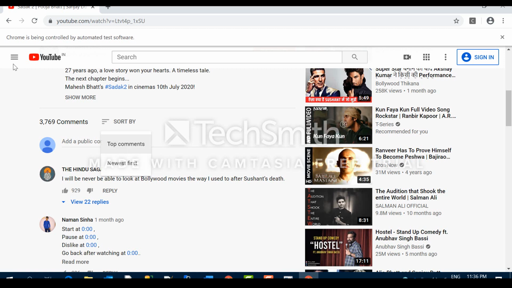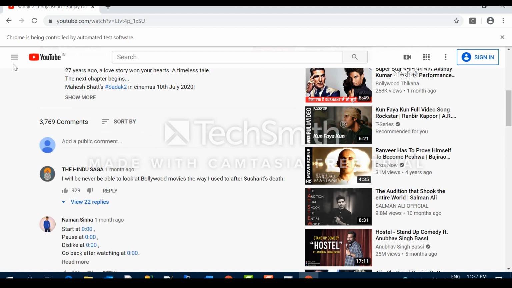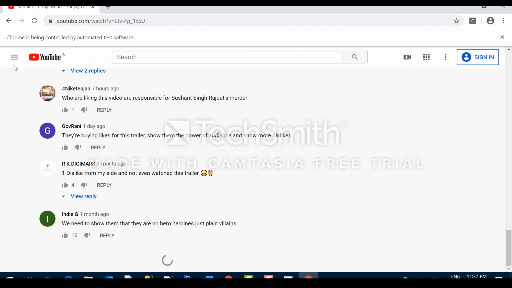See, it is sorting, clicking on the sort by and clicking on the top comments. It got sorted on the top comments, and now it will fetch the comments. See, it is scrolling down to scrape more comments, and with the scroll only the comments are getting loaded.